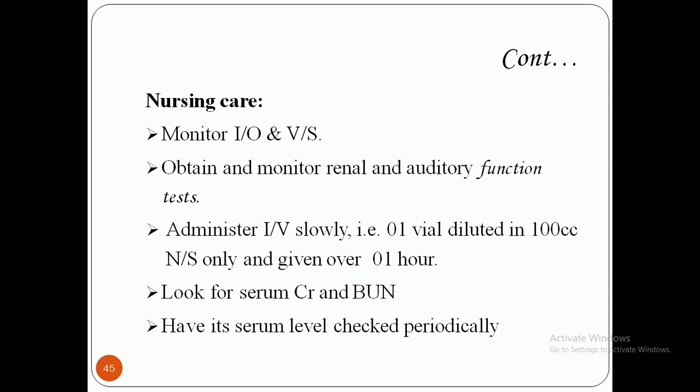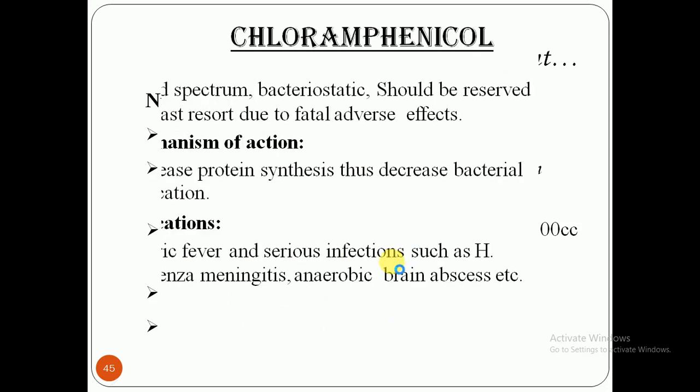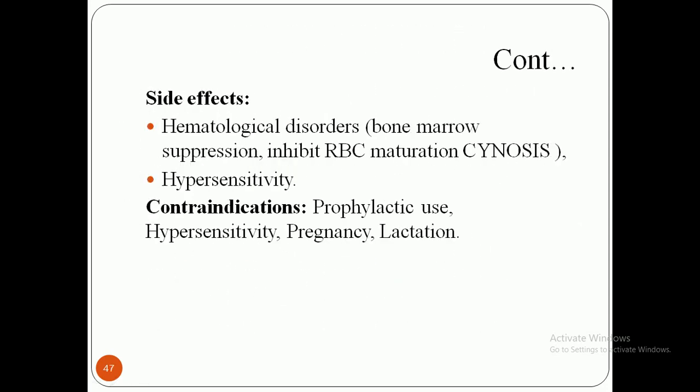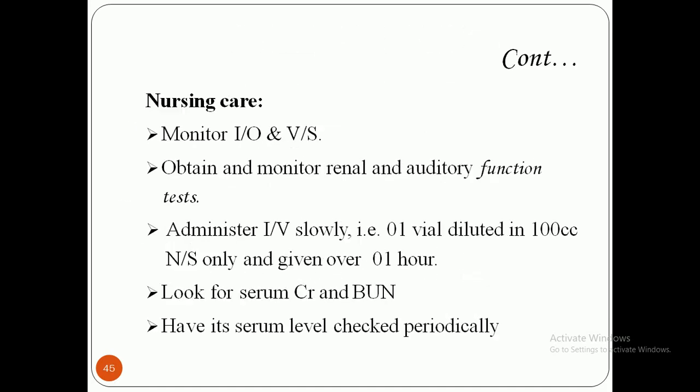It means that you should dilute one vial in 100 mL of normal saline only and give it over one hour. Look for the serum creatinine as well as blood urea nitrogen. All these parameters should be checked, and the serum level checked periodically. This is very important. So this is the basic nursing care. Okay, now let's see chloramphenicol.